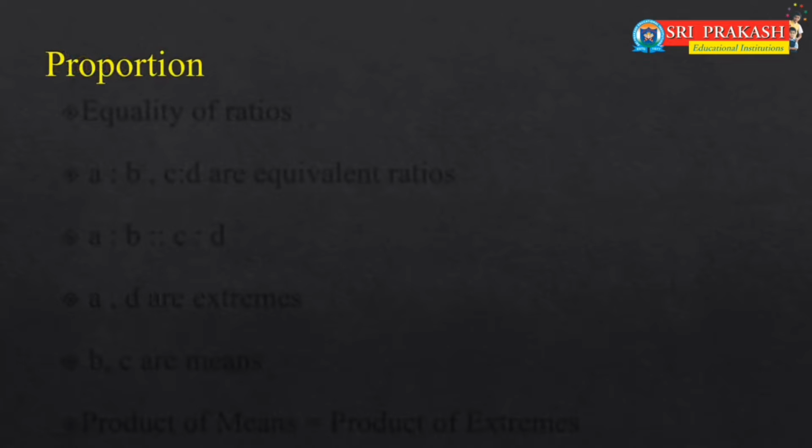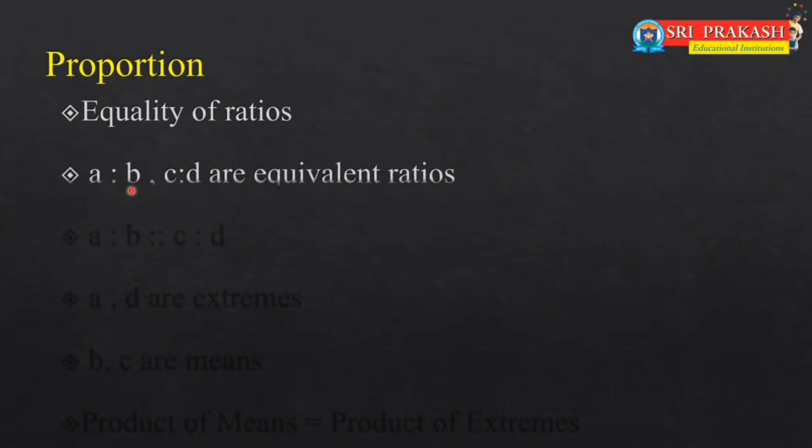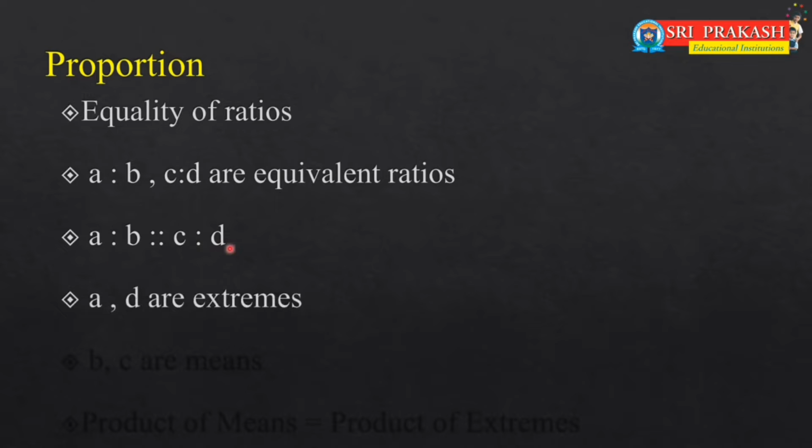The second concept we learnt in the previous class is proportion. We already know about equivalent ratios. Equality of ratios is called proportion. When two ratios A is to B and C is to D are equivalent ratios, then we say A, B, C, D are in proportion, and we write it as A is to B as C is to D. Here A and D are called extremes.